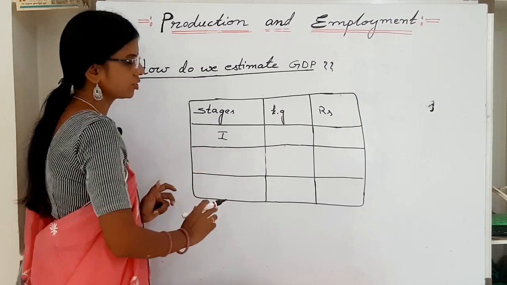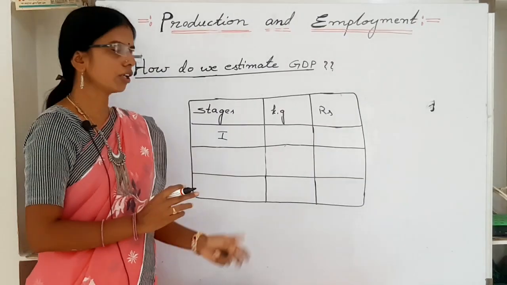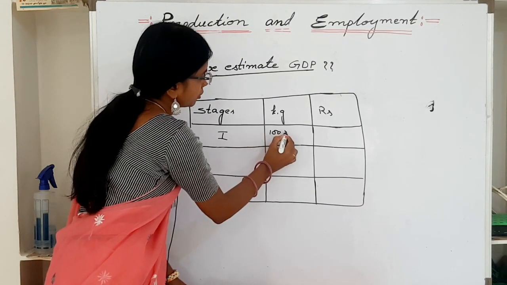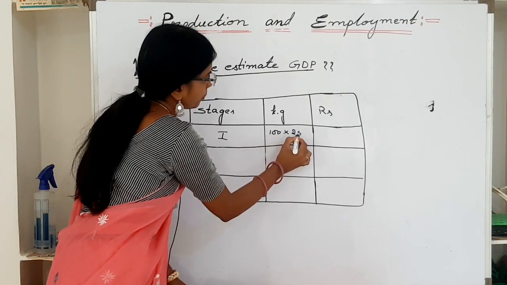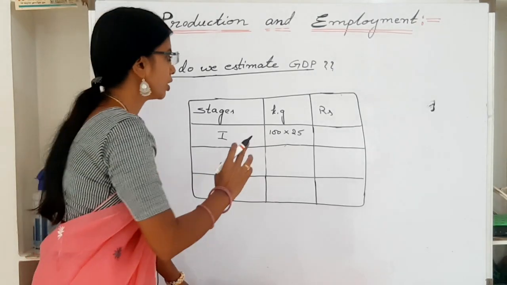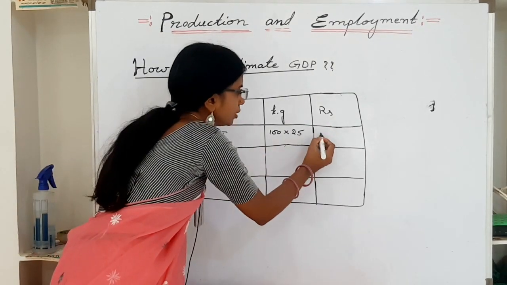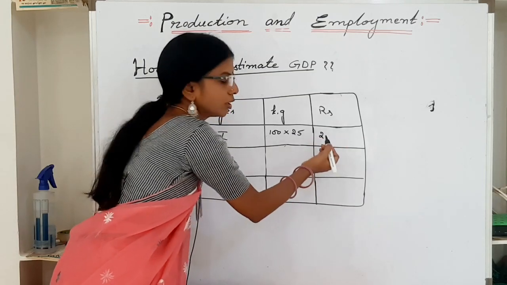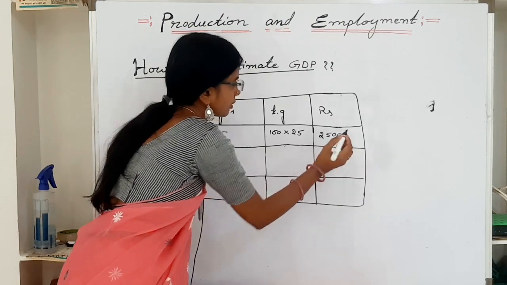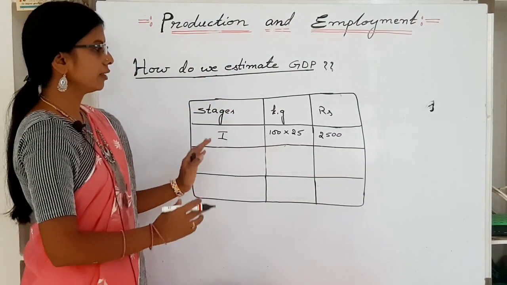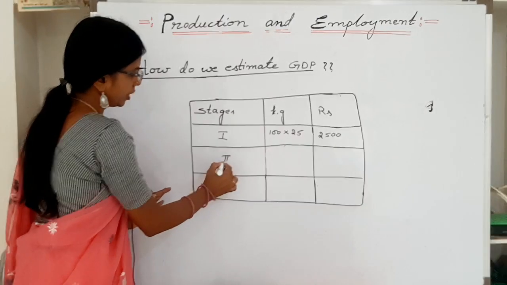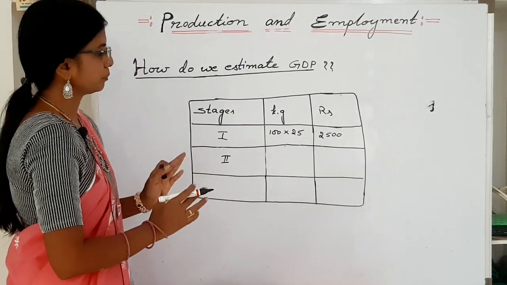In this stage, just think that a farmer sells 100 kilograms of paddy at the cost of 25 rupees. He sells paddy to a rice mill owner at 25 rupees per kilogram. That means the total value of paddy produced by him is 2500 rupees.